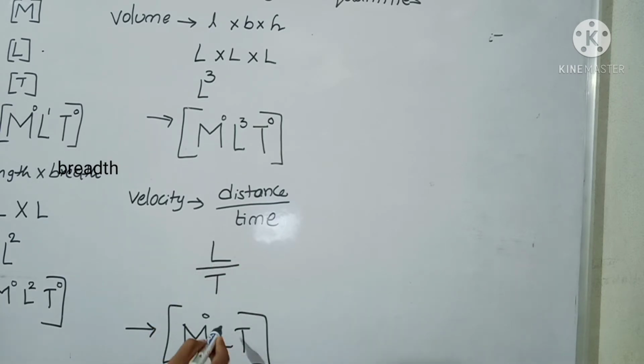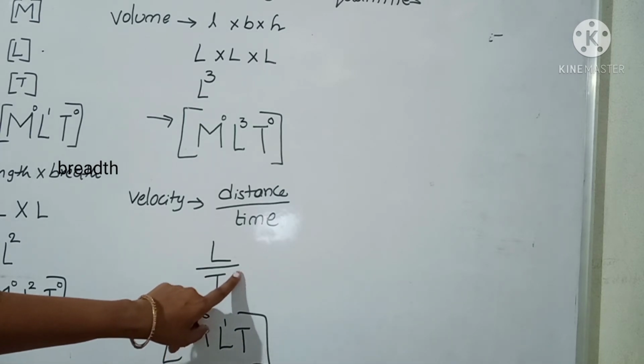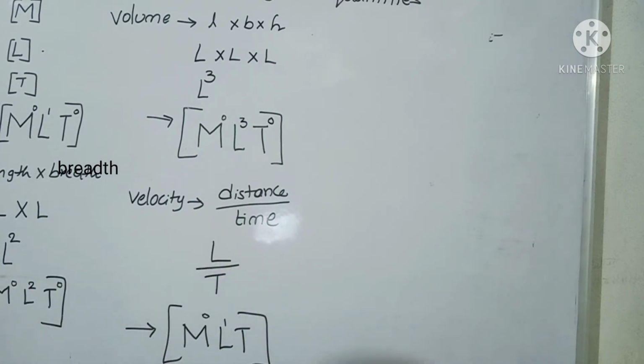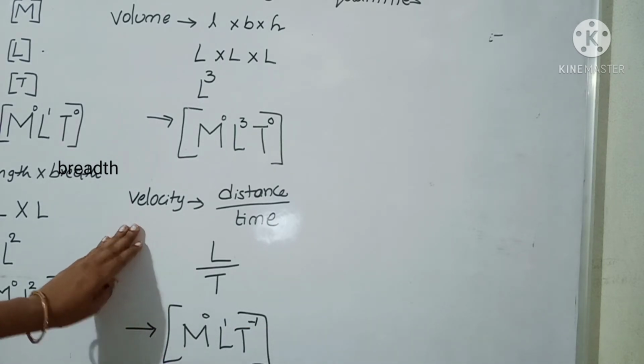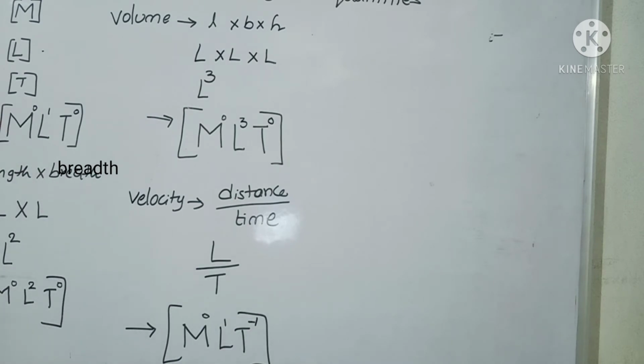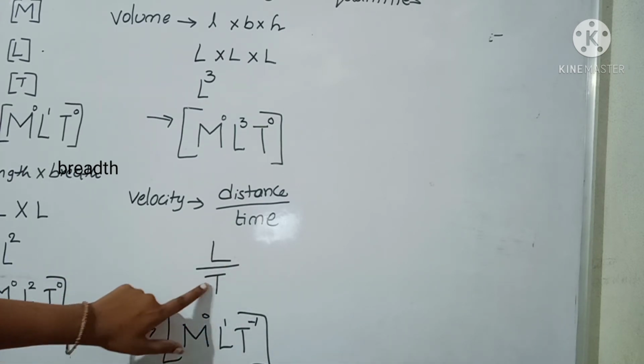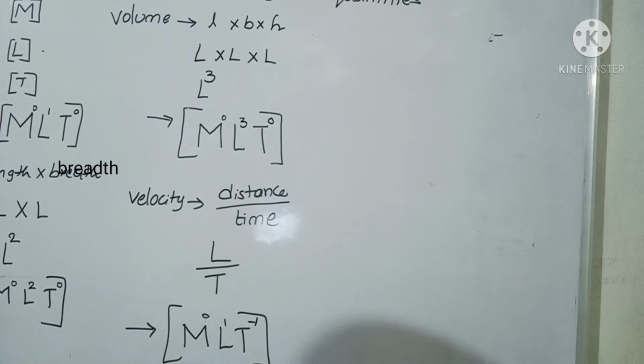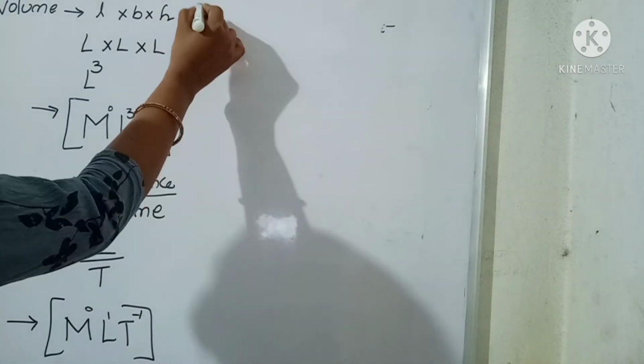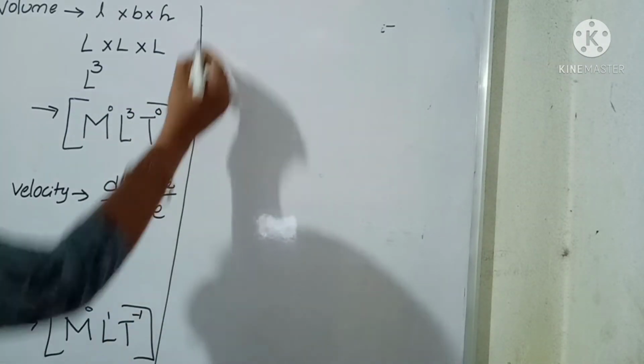Length 1 is there, so L power 1, and T in the denominator, if it is having the power plus 1, when we are writing in numerator it will get the minus, so minus 1. This is the dimensional formula of velocity. And what is the dimensions of velocity in length? 1. So L means L power nothing is there, that is we can tell 1. So T minus 1.